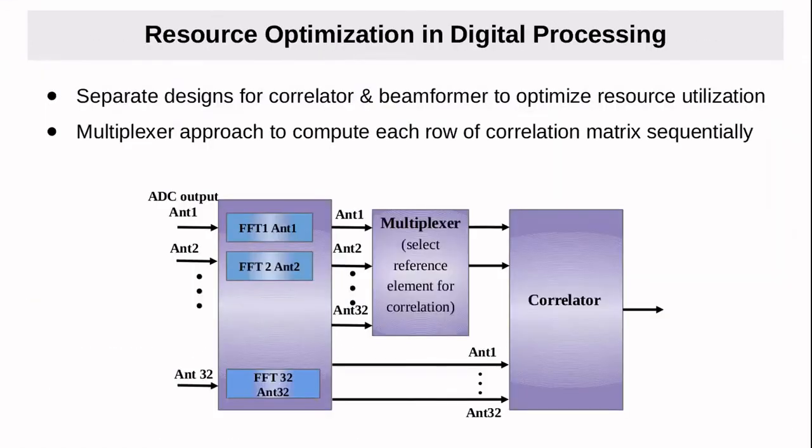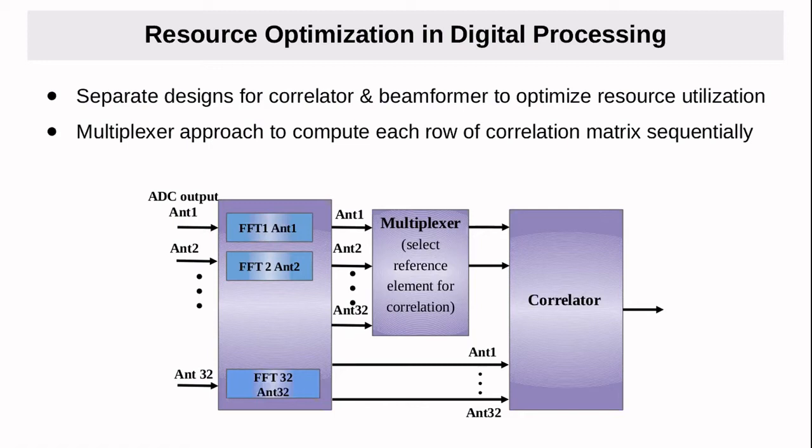Actually, first we tried to design this correlator and beamformer in a single design, but because of resource limitation, we separated them out, and we are able to process more inputs because of this separation. To form the coherent beam or normal conventional beam, only one column or one row of the correlation matrix is sufficient. But we tried some other algorithms also. We want the full correlation matrix.